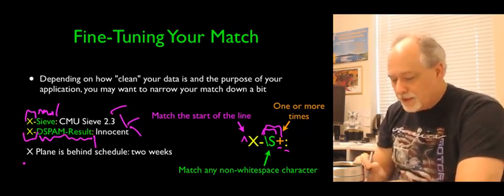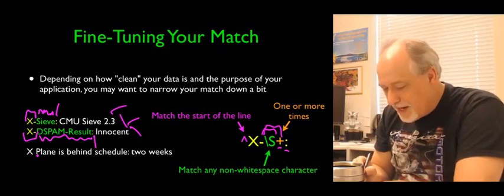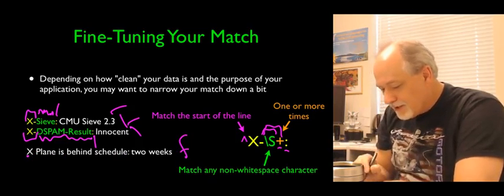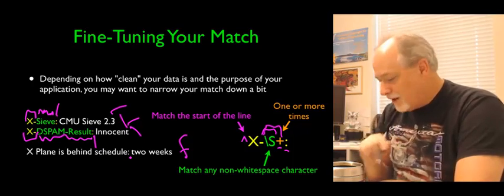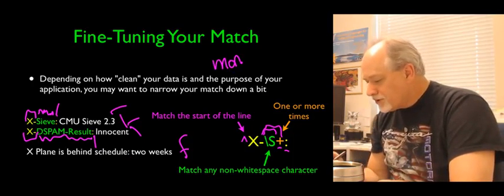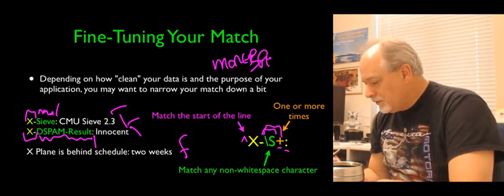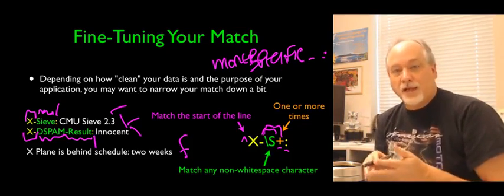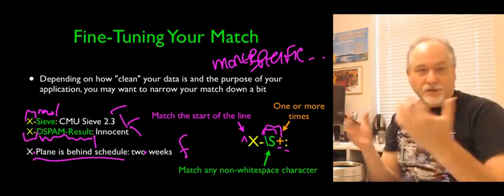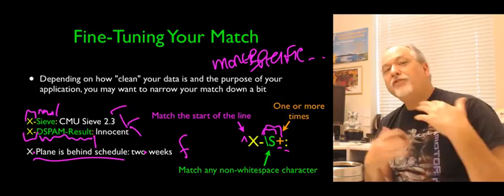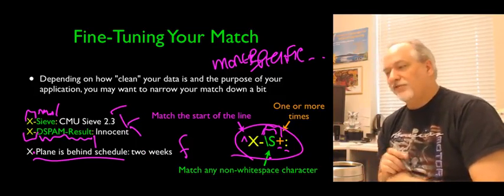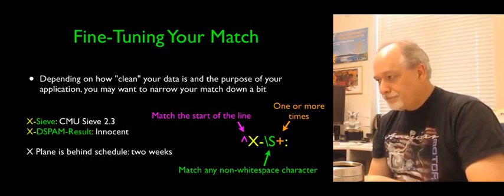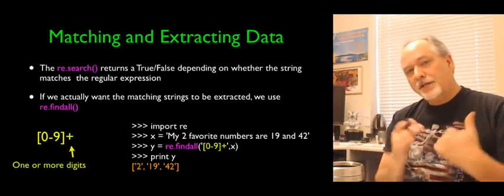True, true. This one starts with an X, but doesn't start with an X dash. Oh, as a matter of fact, these characters are blanks, so this becomes a false. It does have an X and does have a colon and matched the previous one, but this one here is more specific. So it matches what you want. Now, it depends on what you're looking for. Maybe you do want this line. But if you want, you can be increasingly sophisticated in what you're looking for in a regular expression. So now, let's talk about extracting data.